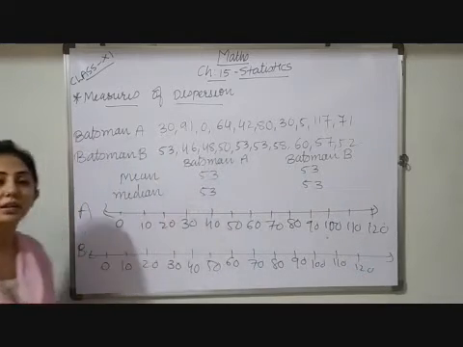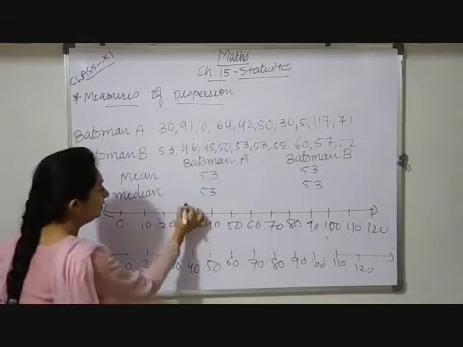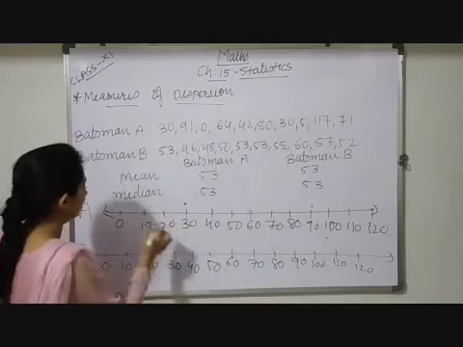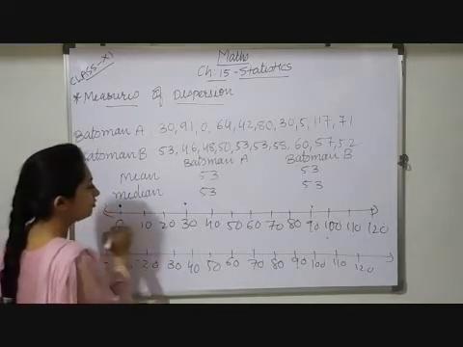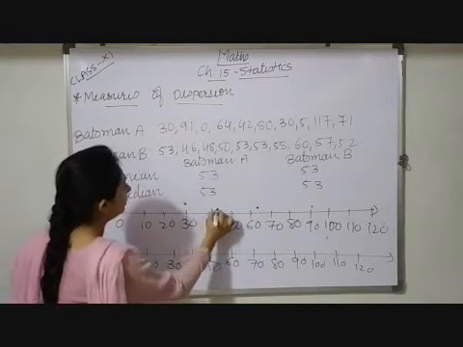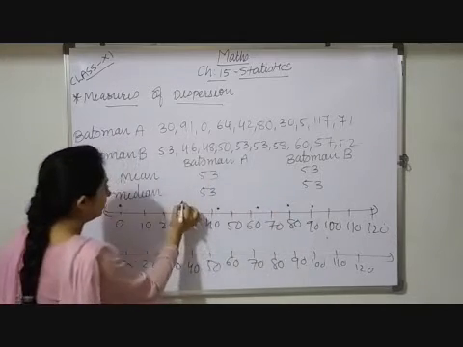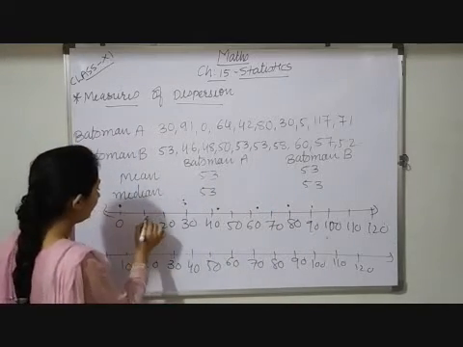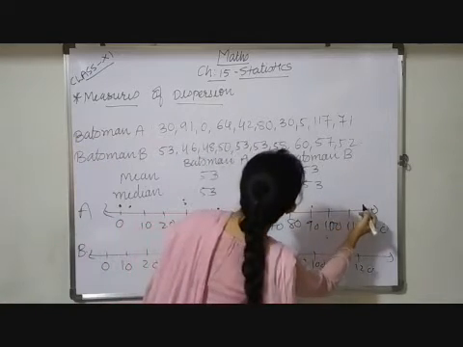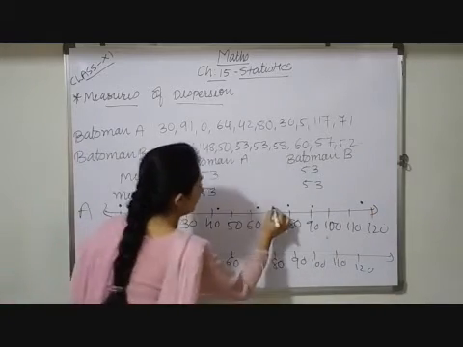Now we'll represent all this data on a number line. So 30 will be somewhere here, 91 maybe here, then 0, 64 somewhere here, 42 here, 80 exactly on that, again 30, 5, after that 117 somewhere here, and 71.